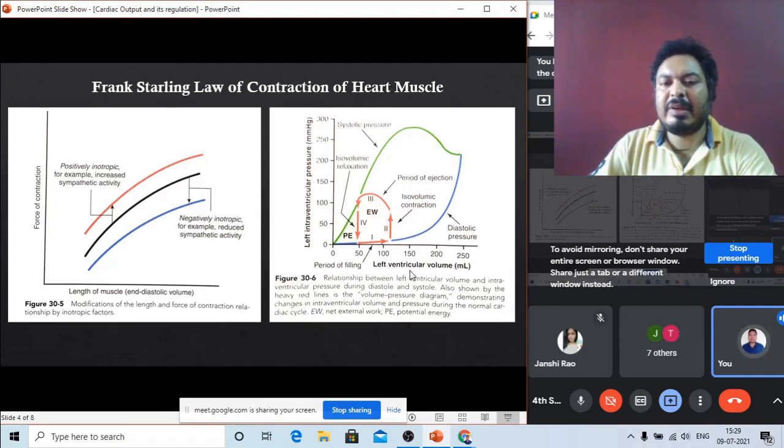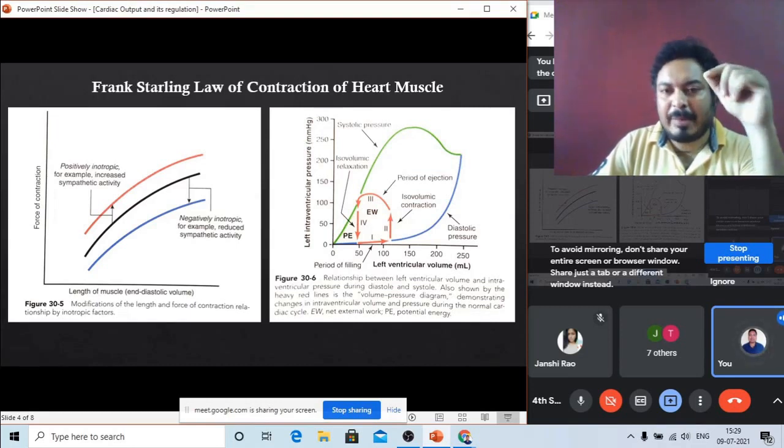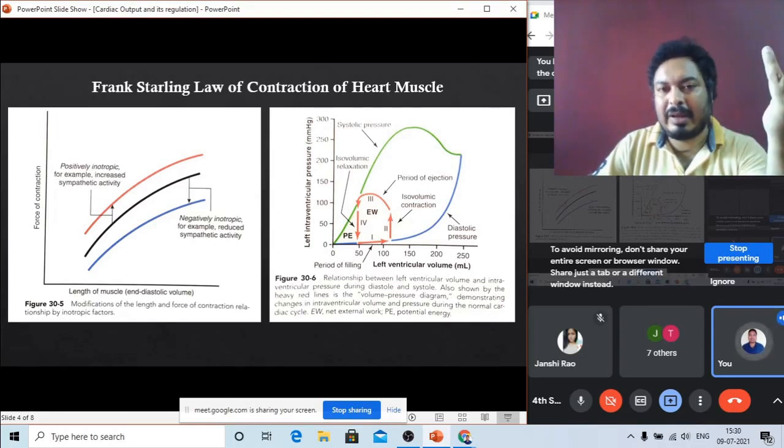Here it shows the left ventricular volume, and here the left ventricular pressure. So when the volume is higher, the pressure is also higher. It discusses the left ventricular volume because the left ventricle is connected to the aorta. I already said the amount of blood released through the aorta per minute is called cardiac output. That is determined by the left ventricle because it is connected to the aorta.